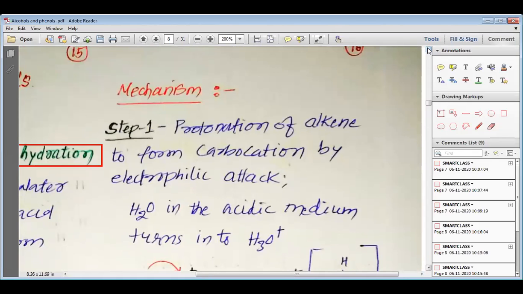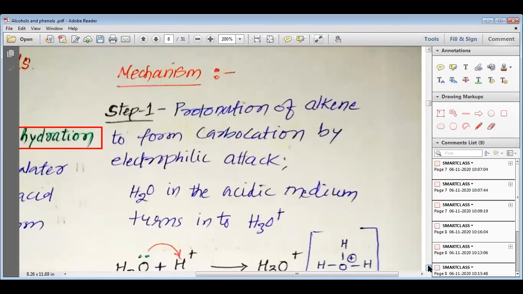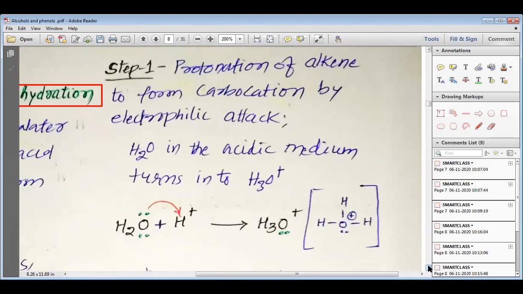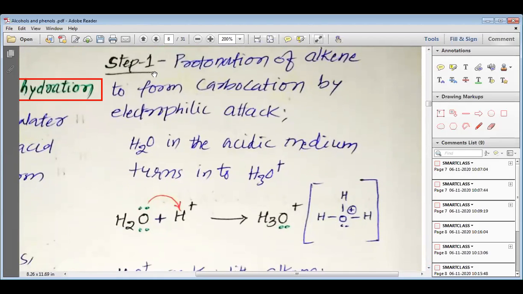Here we are going to study the mechanism of the acid catalyzed hydration of alkene. In the acid catalyzed hydration of alkene, my dear students, in the first step, protonation of alkene takes place to form a carbocation by electrophilic attack.